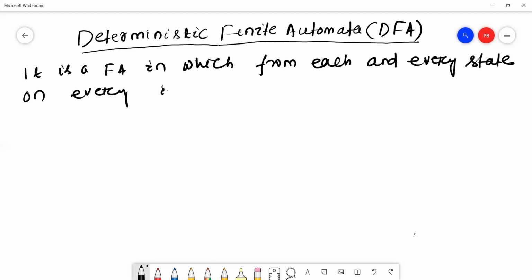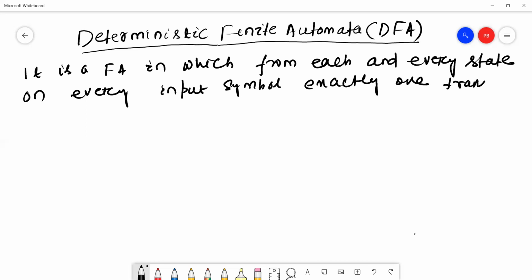It is a finite automata in which from each and every state on every input symbol exactly one transition should exist.